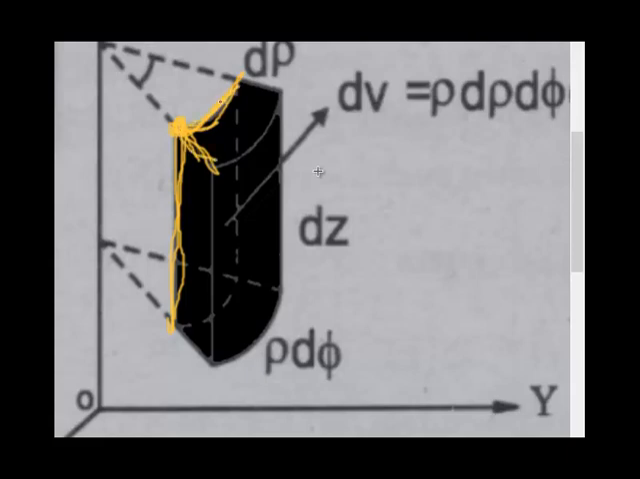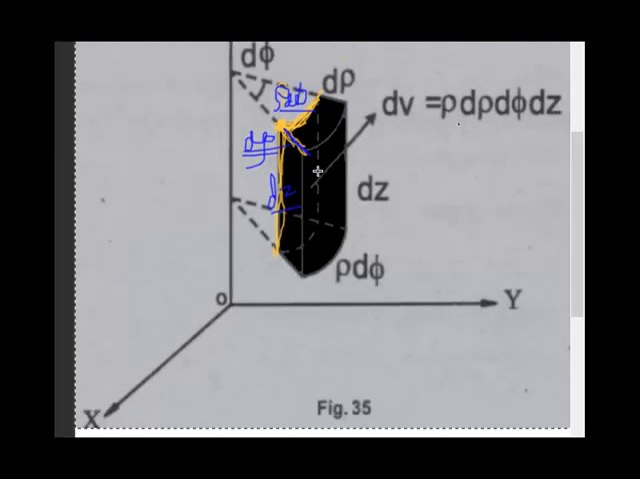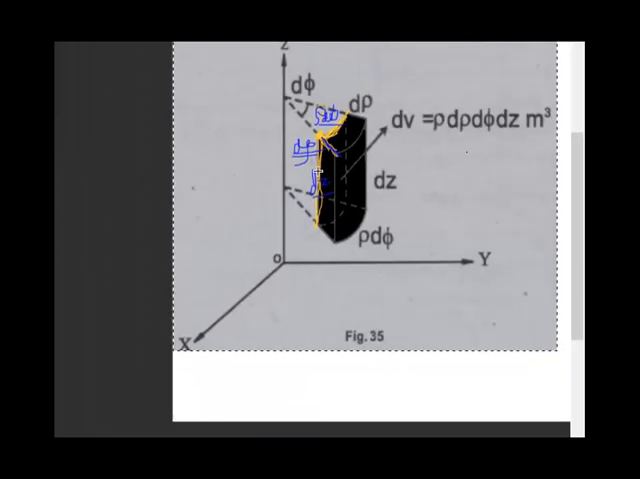So this distance is nothing but differential phi. This is actually rho into d phi. This distance is only d rho, and vertical distance is dz. So multiplying all the 3, rho d phi into d rho into dz, will give you this formula. This is a scalar component of differential volume. Differential volume itself is a scalar, so we can call it differential volume because it is a scalar quantity.